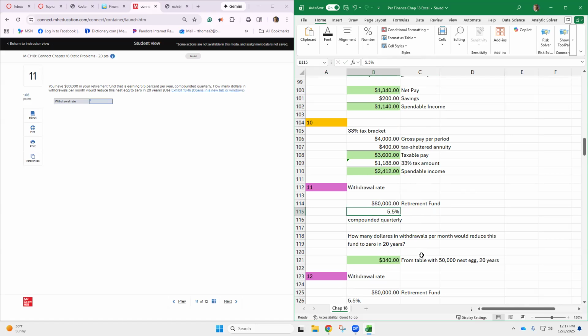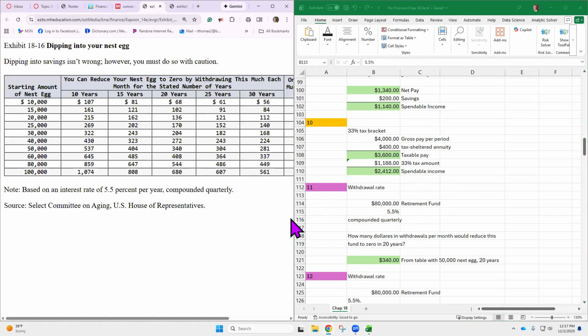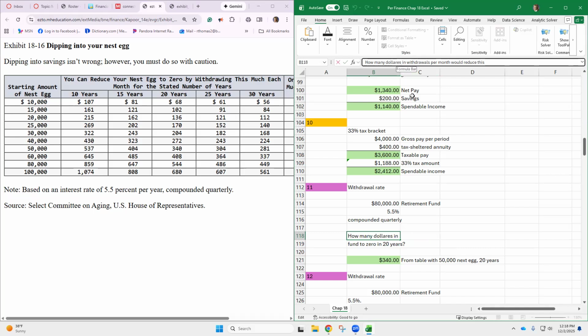How many dollars? So what you have to do is pay attention to this exhibit. Okay, so what did they say? How many dollars in withdrawals per month would reduce the nest egg to 0? You would use up all your money, right? Now, what you've got to watch is how much is in. All right, so we've got $80,000 and 20 years. So you go over to the time length and look what this table says.